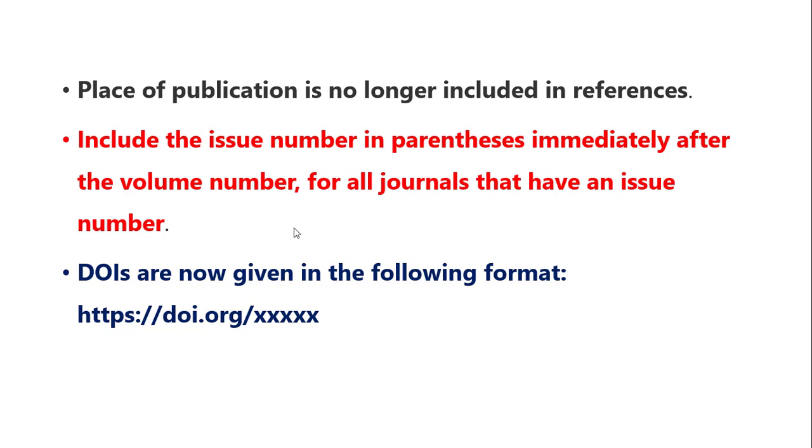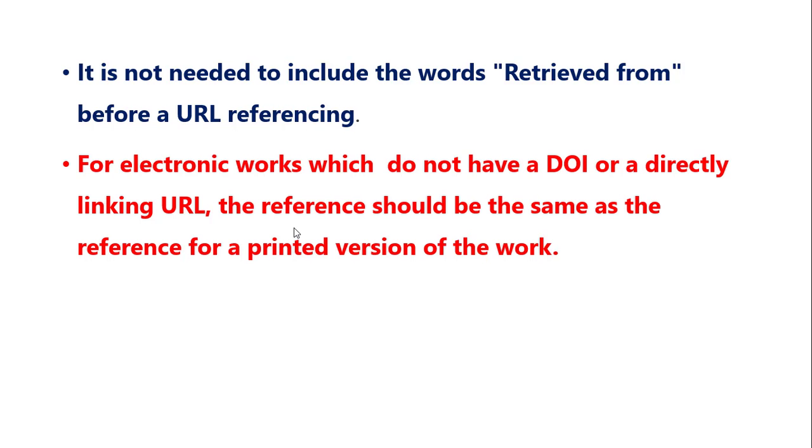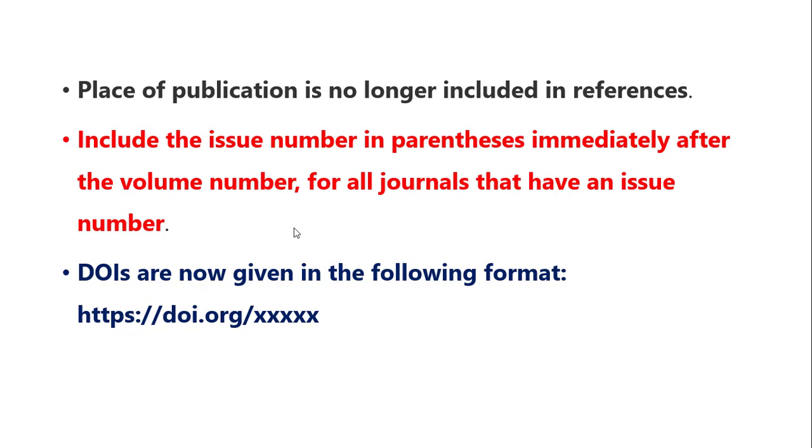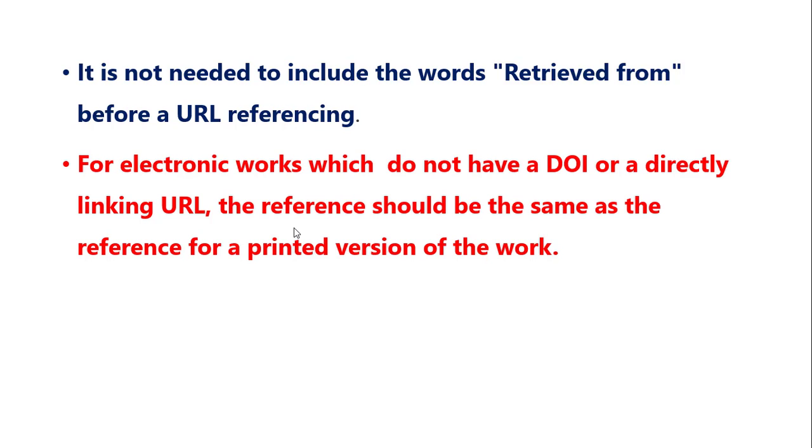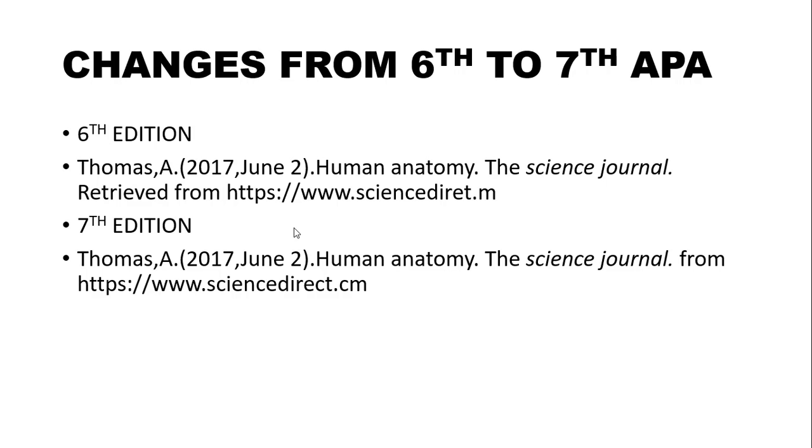And DOIs are given in the following format. In this format you can see in this slide, there is no need to write 'retrieved'. Okay, so that word is not needed. Directly you can write http://doi.org and then the DOI. Then for electronic works which do not have a DOI or a direct link URL, the reference should be the same as the reference for a printed version of the work. So these are some minute changes we have seen in the 7th edition.